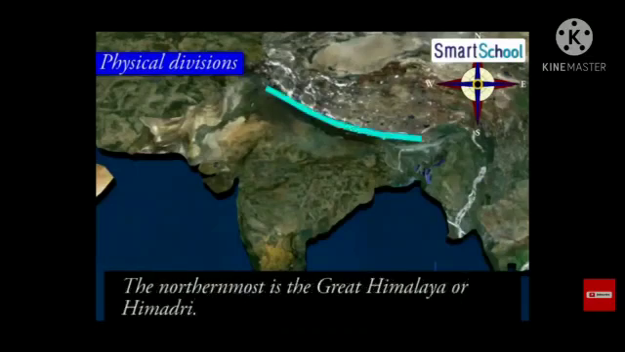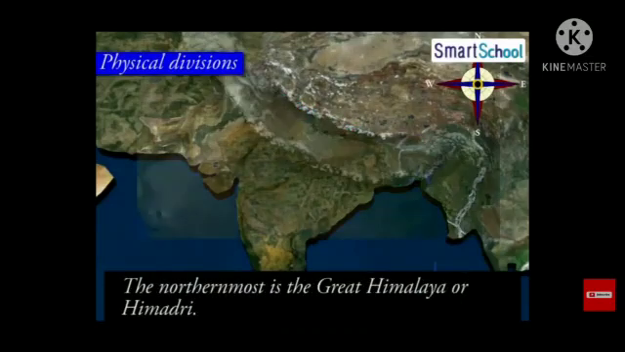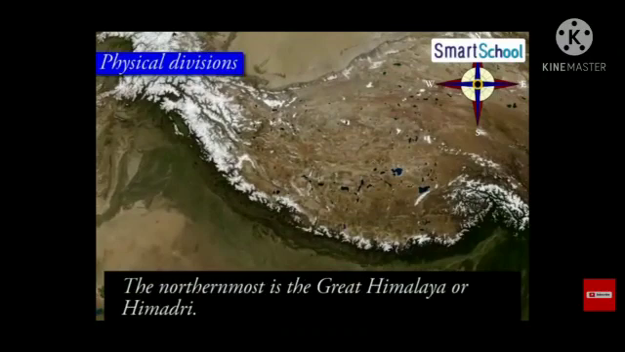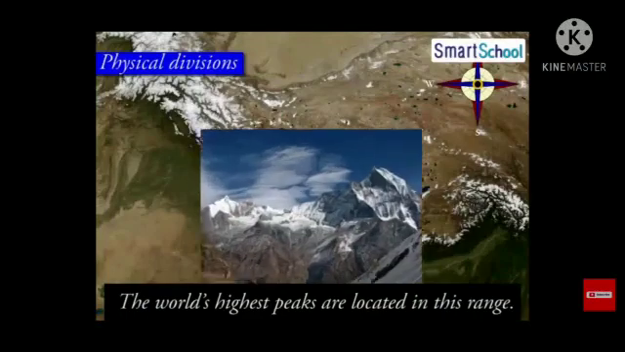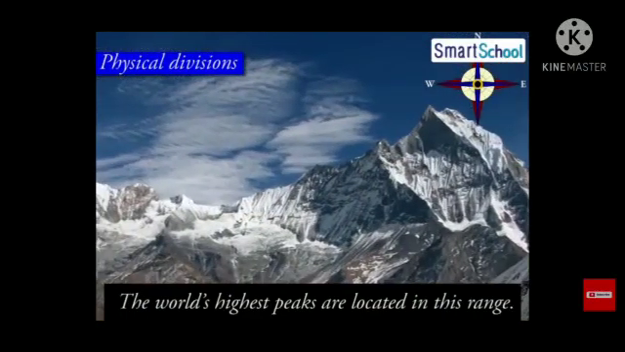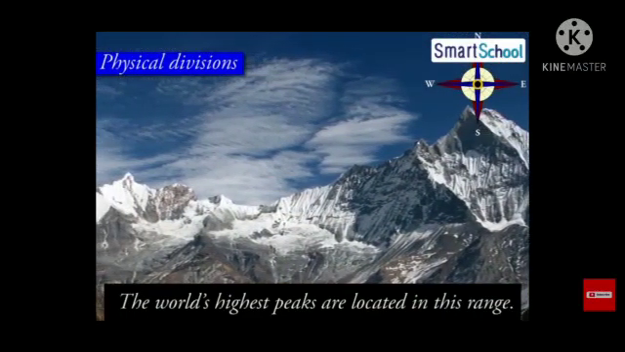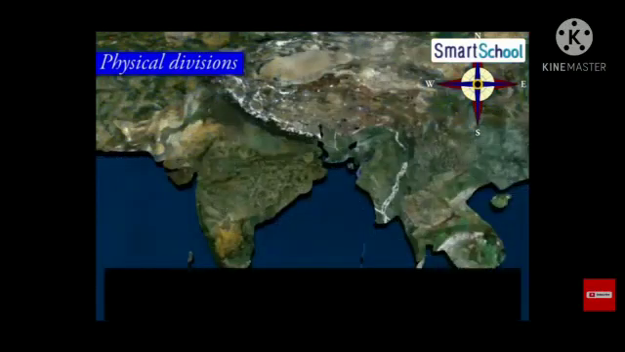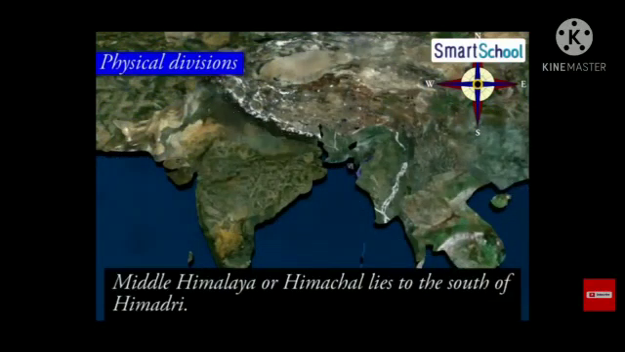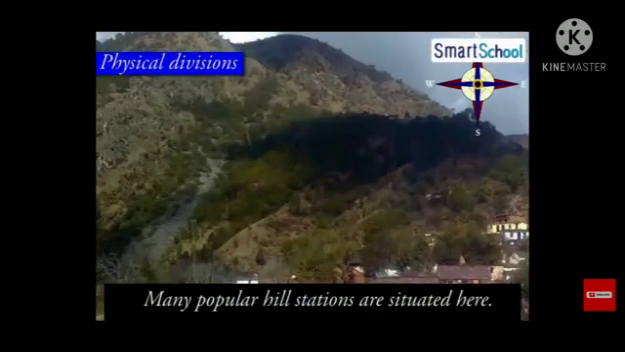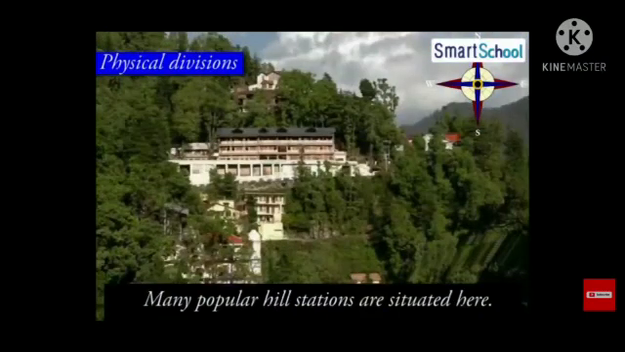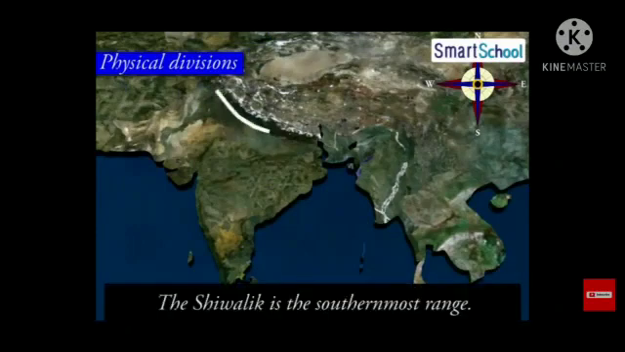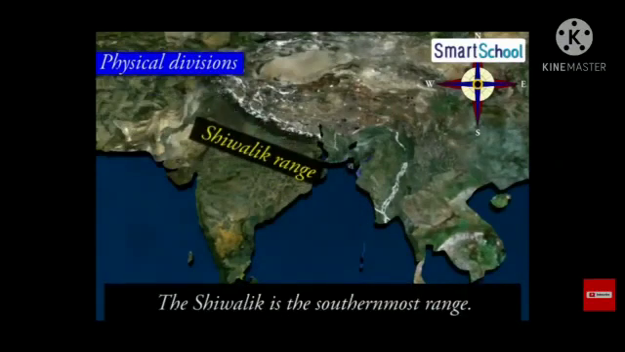The northernmost part is the Himadri, which is also called Greater Himalaya. This region consists of the world's highest mountain peaks like Mount Everest. The middle Himalaya or Himachal lies to the southern side of Himadri. Many popular hill stations are situated here. The Shivalik is the lowermost range.